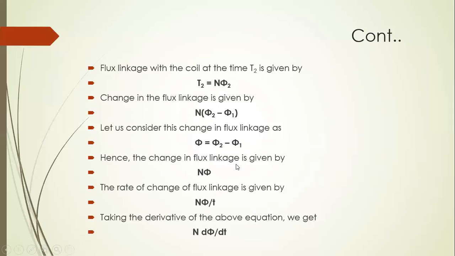The change in flux is given by N phi, and the rate of change of flux is given as N phi by t. Taking the derivative of the above equation, we get N d phi by dt.